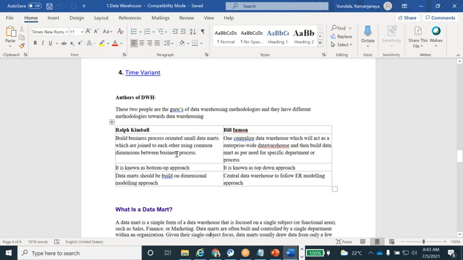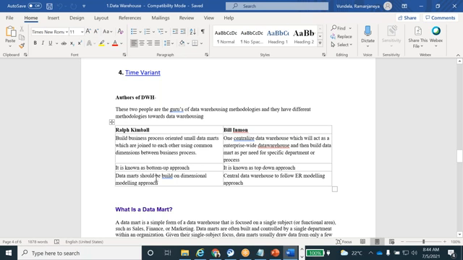Okay, that is the only difference, guys. Ralph Kimball means first they'll create the data marts and then load into the data warehousing. But Bill Inmon means first the data is loaded into the data warehousing. On top of the data warehousing, they're going to create the data marts. Data marts are nothing but subject oriented. That's why the approach names are called bottom up approach and top down approach.